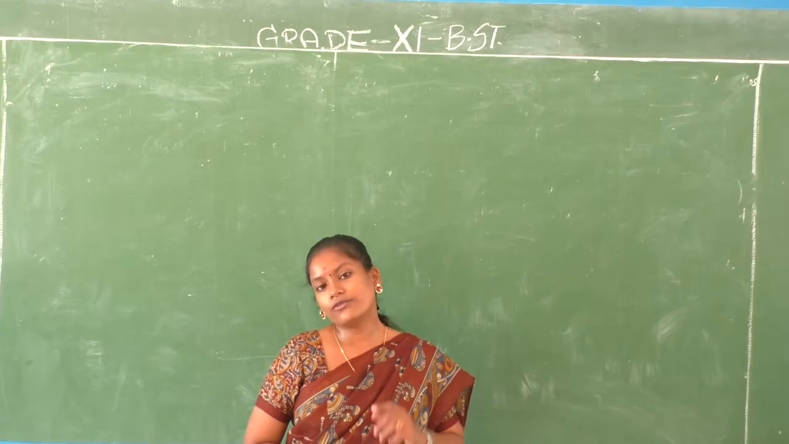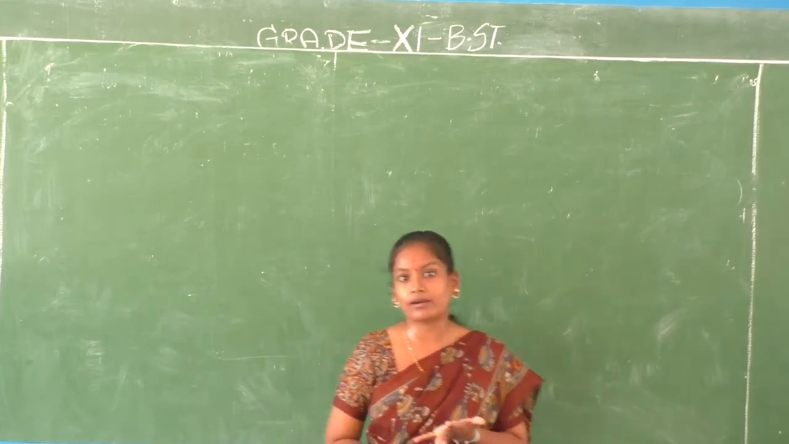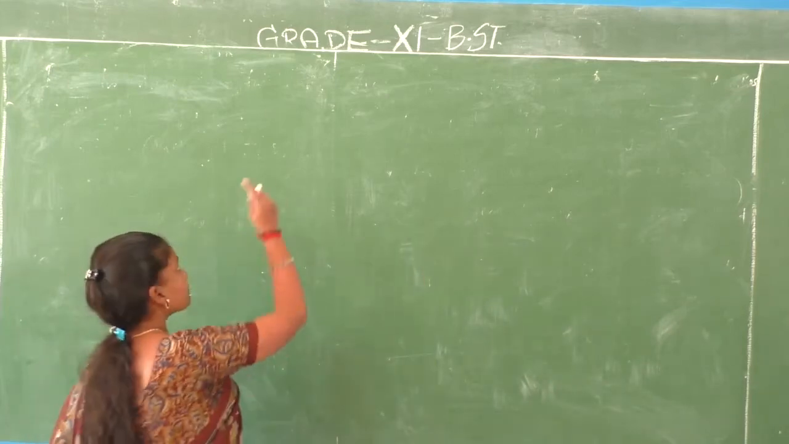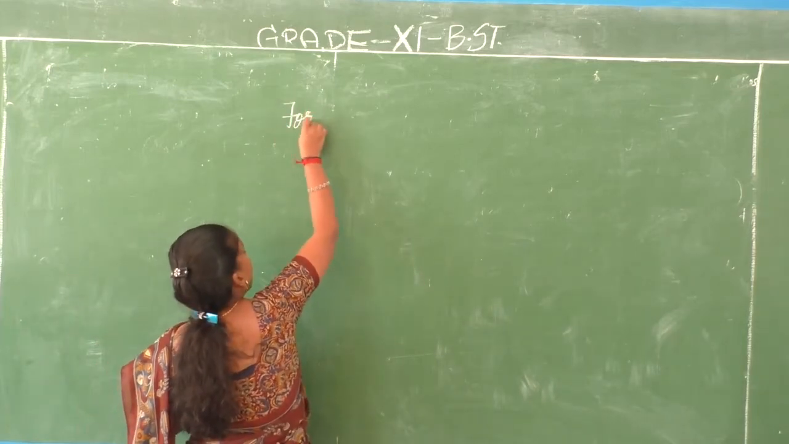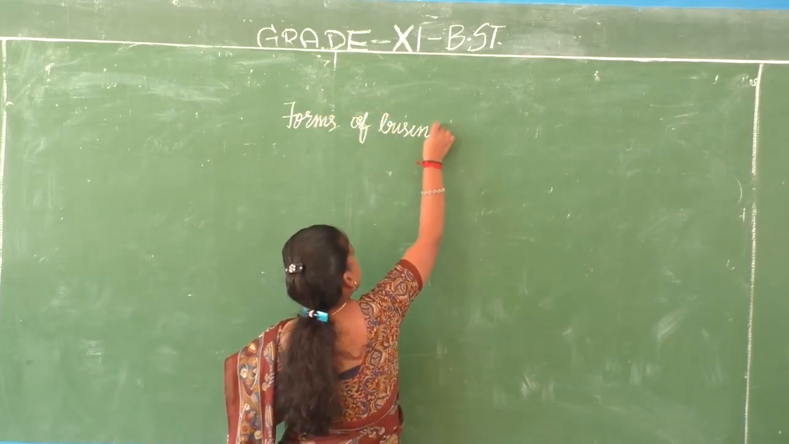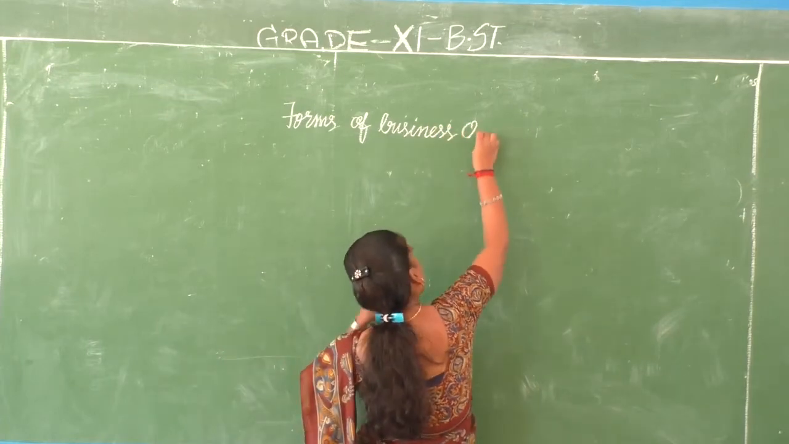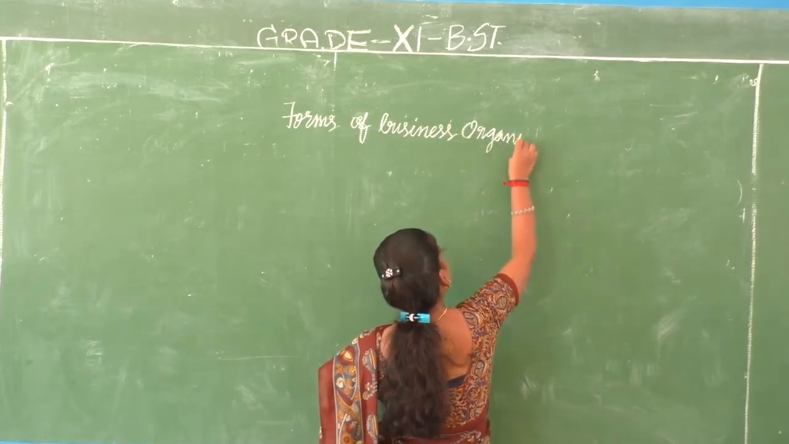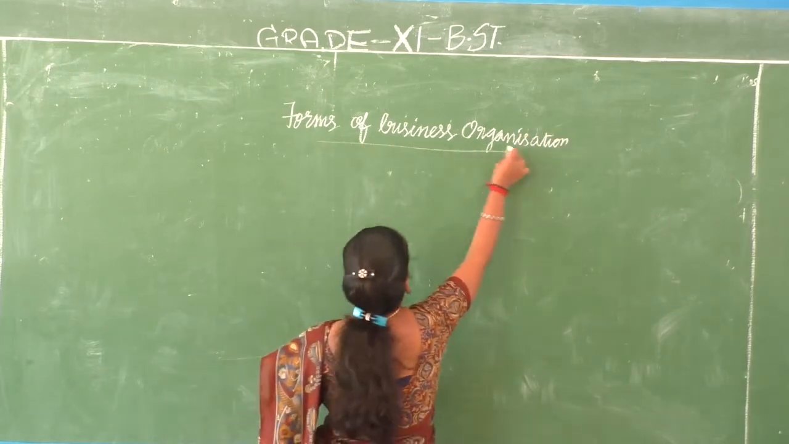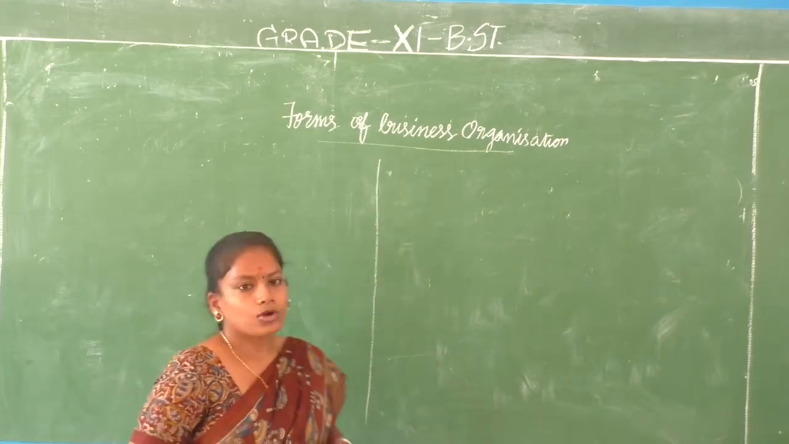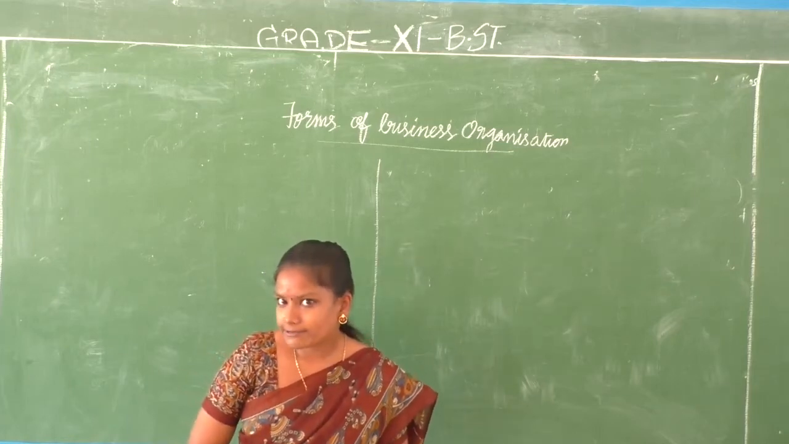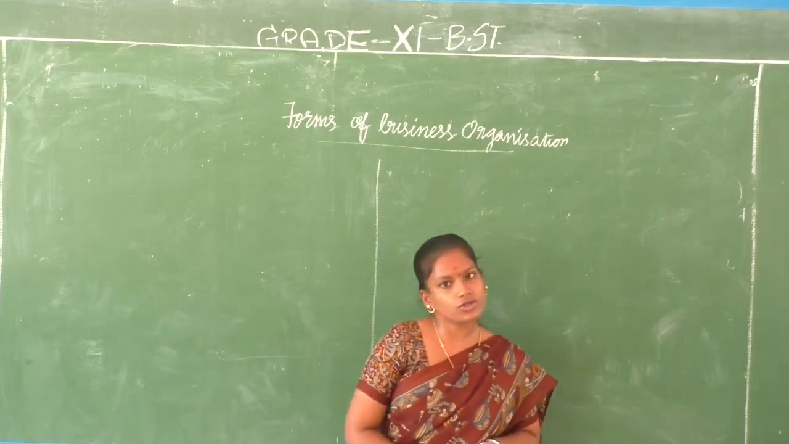Now what are we going to do? We are going to discuss the second form of business organization. So what are we doing? We are in chapter 2, which is forms of business organization, right? And how many forms are there? We have 5 forms of business organization: sole proprietorship, joint Hindu family business, partnership, cooperative societies and joint stock companies.